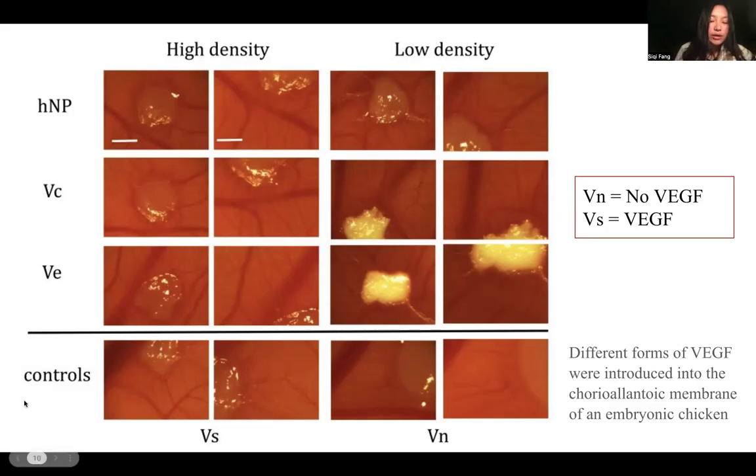And just looking at the control here, we can tell that the tests with VEGF have noticeably more blood vessel formation compared to the ones without. Similarly, high densities of VEGF have more prominent blood vessels compared to low densities of VEGF. And this just goes to show how VEGF has a significant role in increasing the creation of blood vessels, also called angiogenesis.